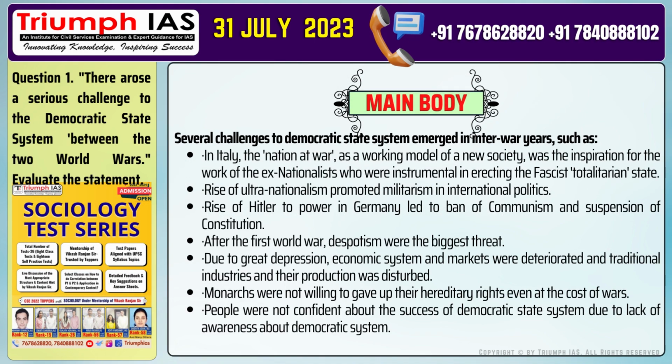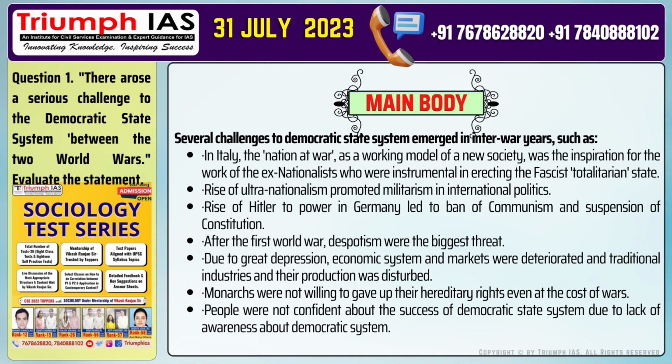The main body of the answer should be: several challenges to democratic state system emerged in interwar years, such as: Number 1. In Italy, the nation at war, as a working model of a new society, was the inspiration for the work of the ex-nationalists who were instrumental in erecting the fascist totalitarian state. Number 2. Rise of ultranationalism promoted militarism in international politics. Number 3. Rise of Hitler to power in Germany led to ban of communism and suspension of constitution.